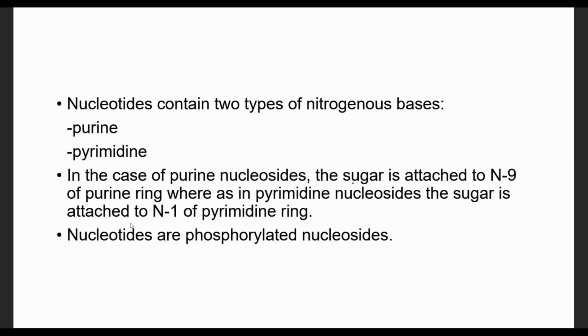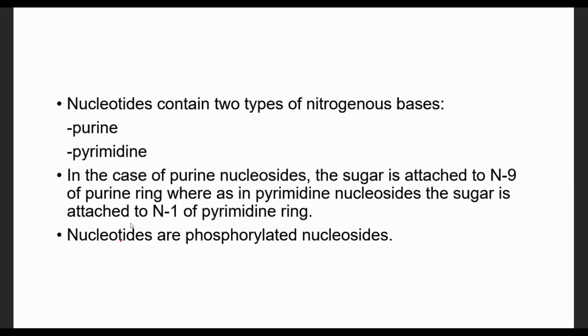The sugar is attached to the nitrogen base by using N9, or nitrogen number 9. Pyrimidine is attached with the sugar unit by using N1 of the pyrimidine ring. Nitrogen number 1 of the pyrimidine ring reacts with carbon number 1 of the sugar.